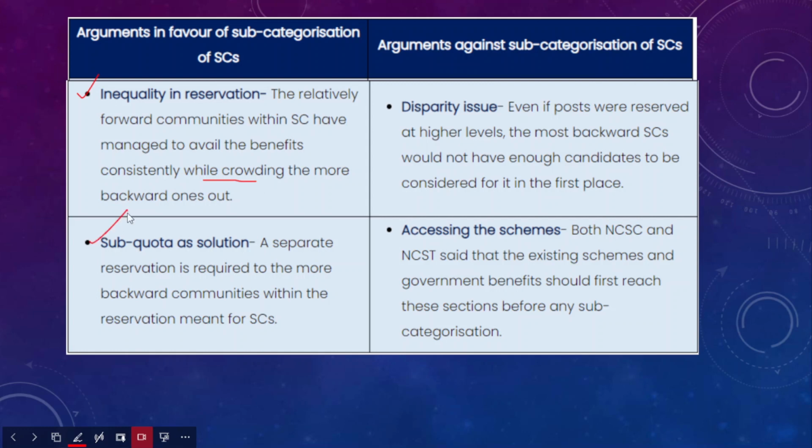A separate reservation is required for the more backward communities within the reservation meant for SCs. If we divide this 15% of the reservation among different caste groups based on the relative progressiveness of those communities, then the benefits will be equitably distributed across all the caste groups within the SCs.